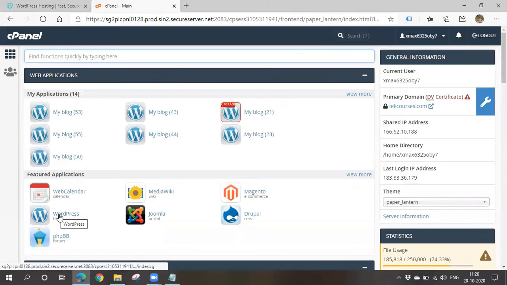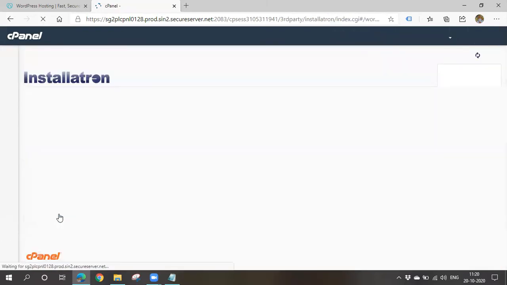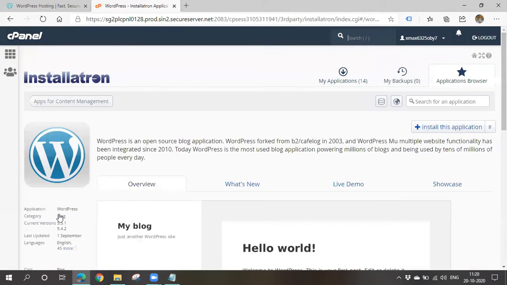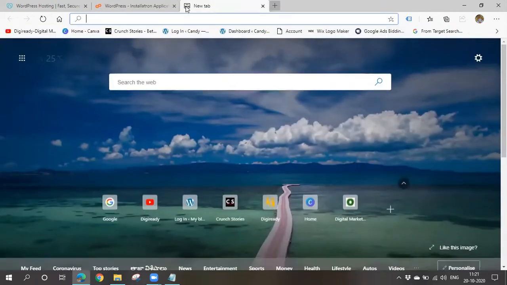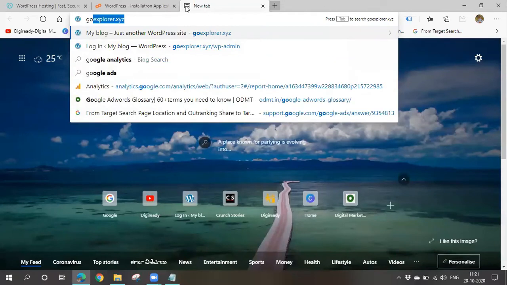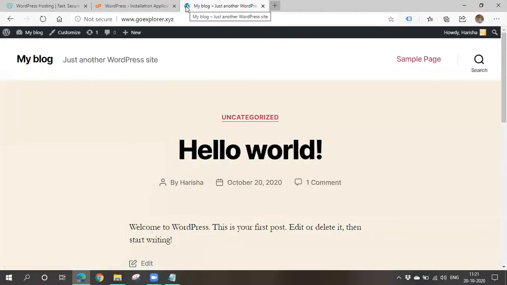Here it is, WordPress. You have to go here and simply click on install this application, then WordPress will be installed into your domain. Once you install WordPress, initially, when you haven't designed anything, your website will look like this.